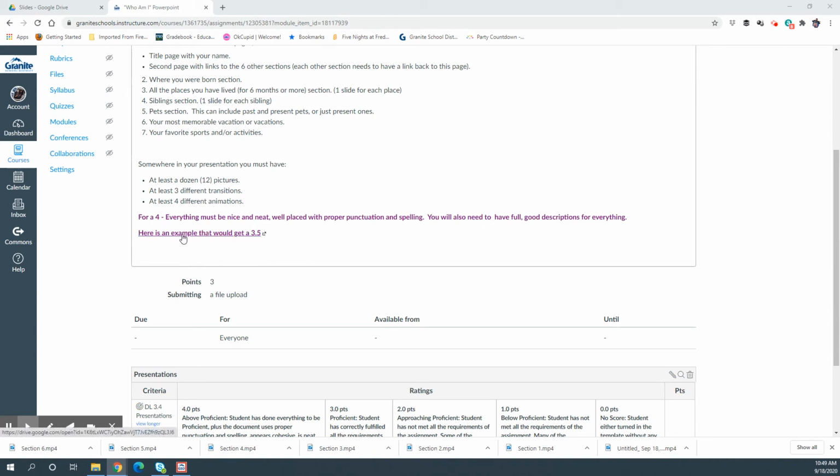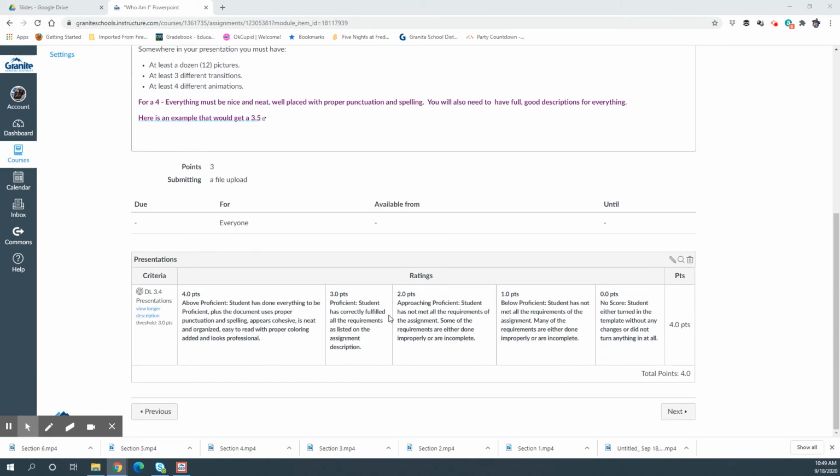If you click on this here, you can see an example of what a 3.5 will look like. I'm not going to take up your time with that because you can do that on your own. So there is the assignment. We're going to be working on it at least all next week. It'll depend upon how much time people are taking, and we'll talk about that.